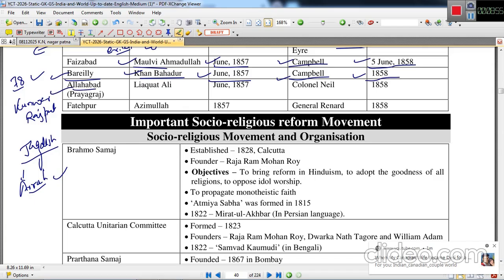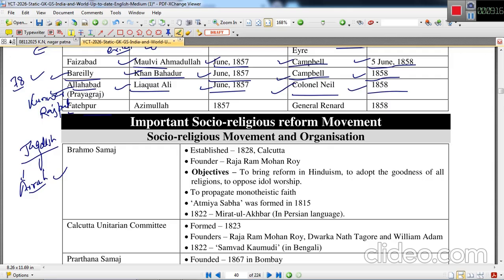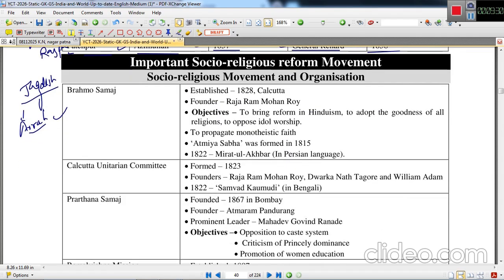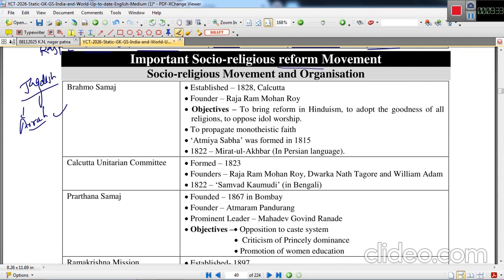Allahabad, again this is in the Awadh region, current day Prayagraj, UP. Liaquat Ali provided his leadership to this revolt in Allahabad. This started in June 1857, but Colonel Neill suppressed it in 1858. Last is Fatehpur. Fatehpur was headed by Azimullah in 1857. General Renaud suppressed it in 1858. So this was all about the 1857 mutiny of sepoys.